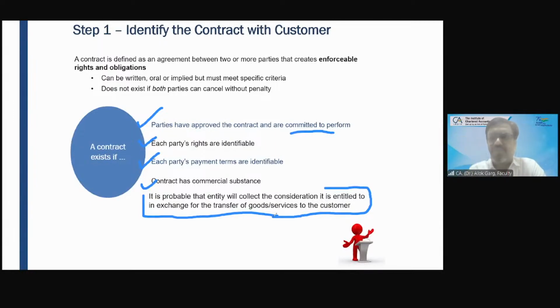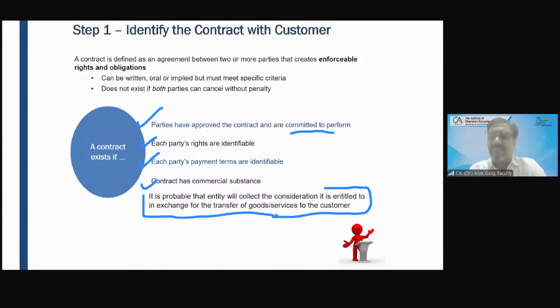To cut a long story short, for satisfying the first step, identify the contract with the customer. Of course, it can be oral, written, express, implied. The party should have approved the contract. Rights are identifiable. Payment terms are given. It has a commercial substance, right? And number one, it is probable that the entity will collect the consideration.